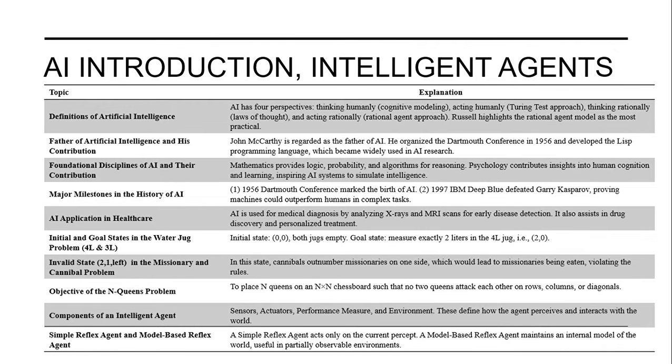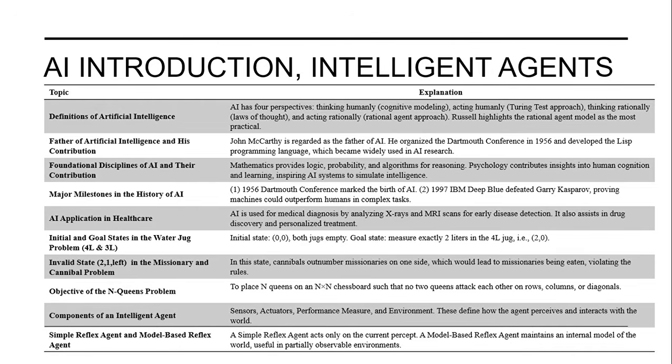Father of AI. So John McCarthy is regarded as the father of AI. He organized the Dartmouth Conference in 1956 and developed the Lisp programming language, which became widely used in AI research. There are different foundation disciplines of AI. I have covered two here. First, mathematics, which provides logic, probability and algorithms for reasoning. Psychology, which contributes insights into human cognition and learning, inspiring AI systems to simulate intelligence.